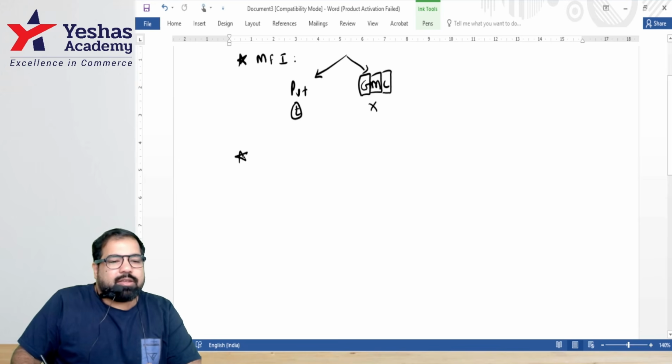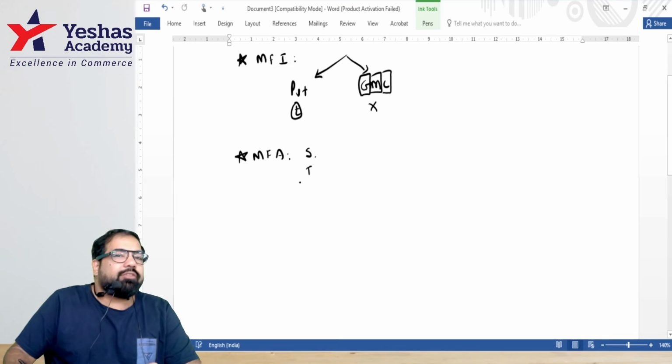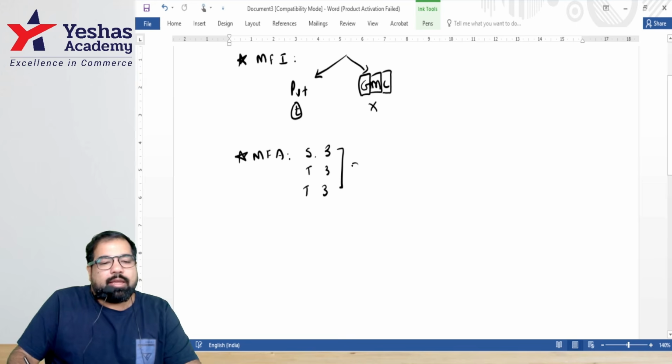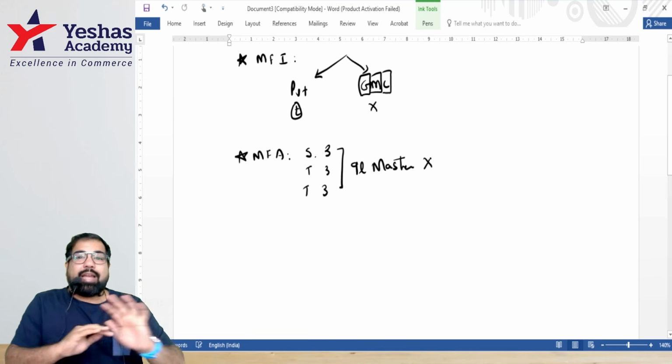All right. Next, guys, medical facility abroad. Did you stay abroad? Did you travel abroad? And did you get treated abroad, guys? 3 lakh, 3 lakh, 3 lakh. Total how many lakh? 9 lakh. Who paid for it? Example, master, then this will not be a taxable perquisite at all, guys.